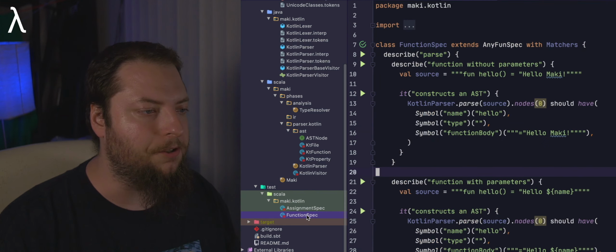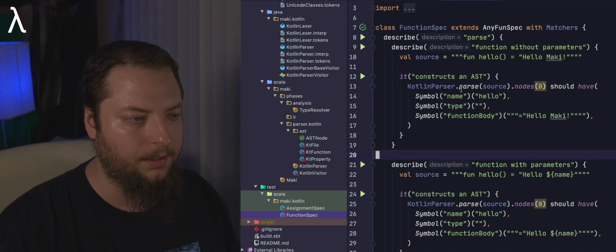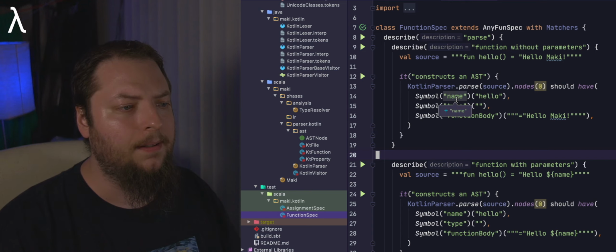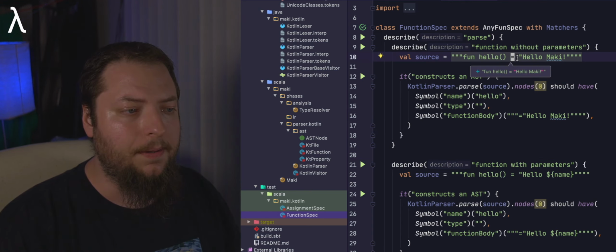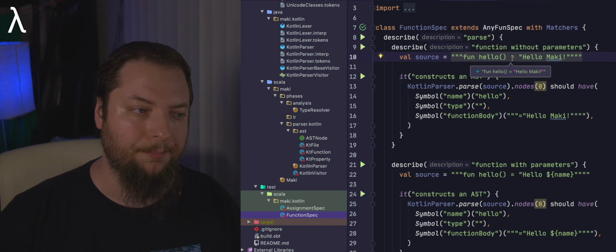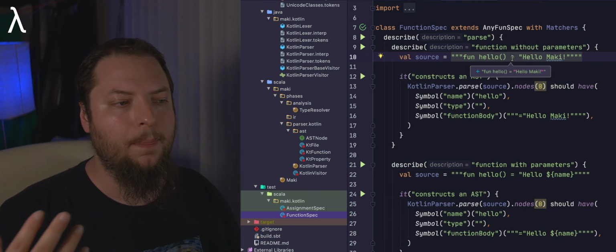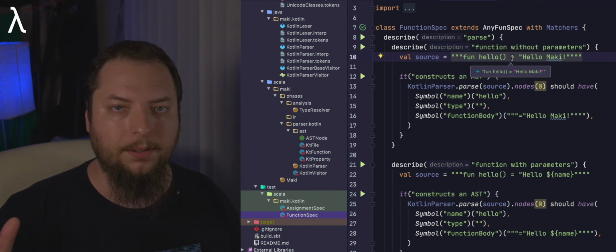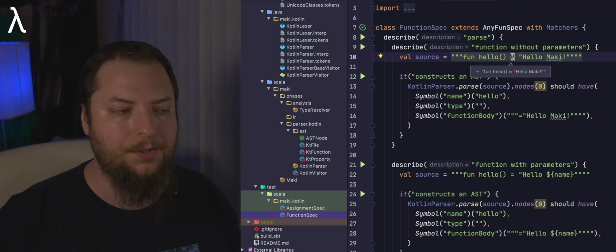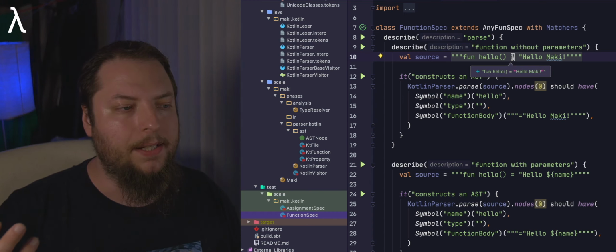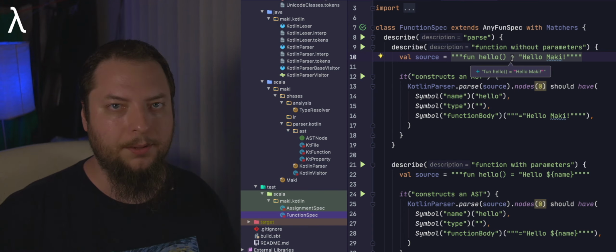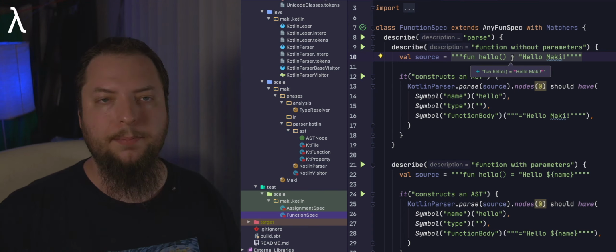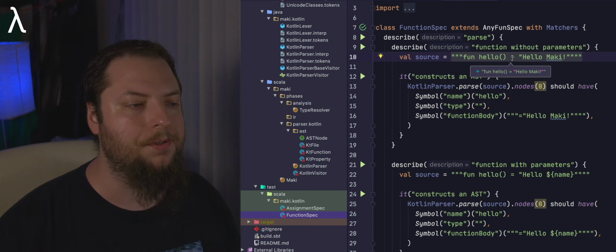If we look at a function spec here, an example in code, you'll notice that in the case of a function where we have an equal sign, this would actually be an expression, right? So we can have two types of bodies, if you will, in Kotlin. There's the typical curly brace with a bunch of statements or expressions in there, or you can have just the name of the function equals and a single expression, or a single expression comprised of multiple sub-expressions.